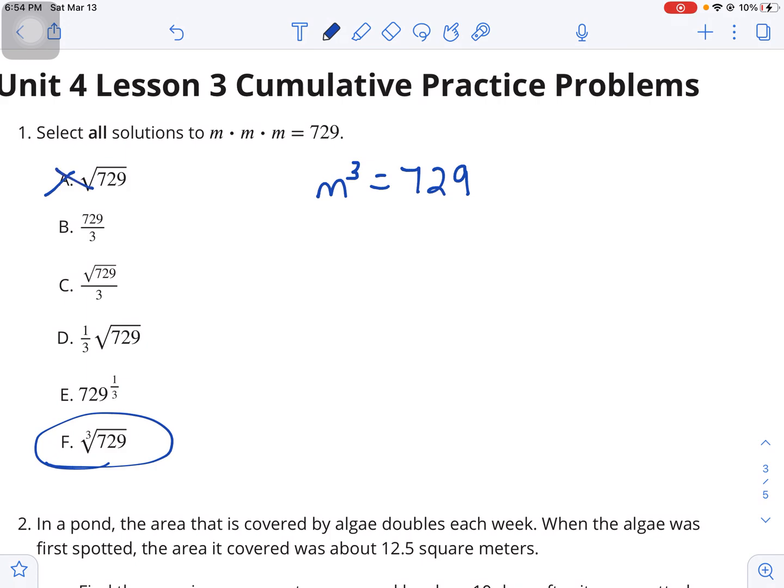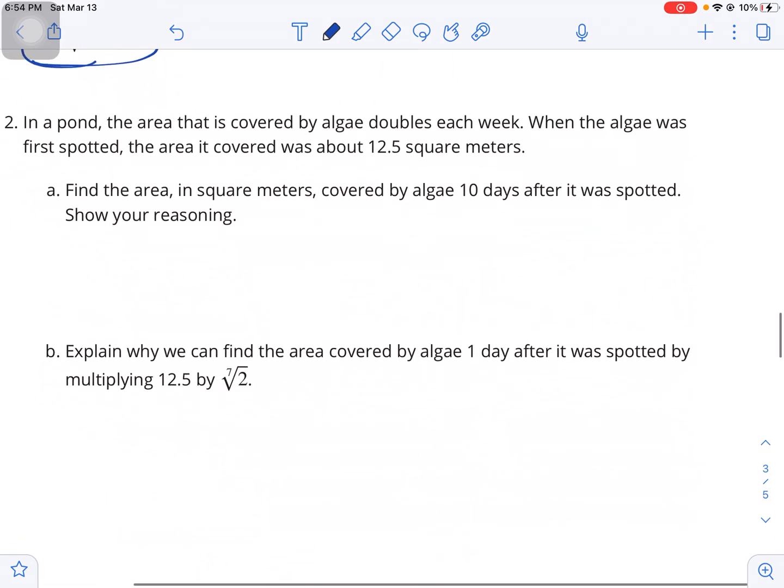That's not right. We can't say that we're just dividing by 3. We're taking a root. Same thing here. This would be false. And these two are equivalent. But 729 to the 1/3 power is the cube root of 729, so that works.